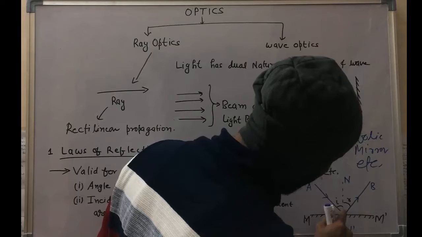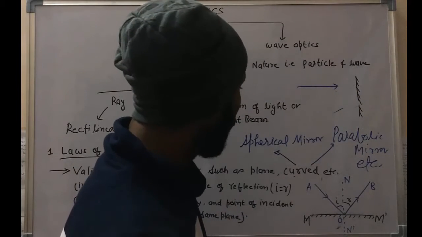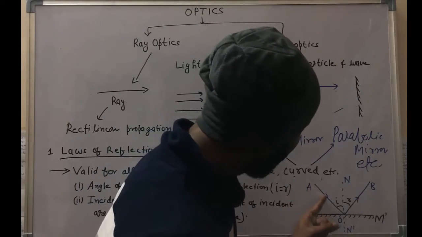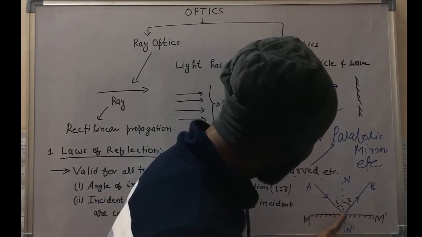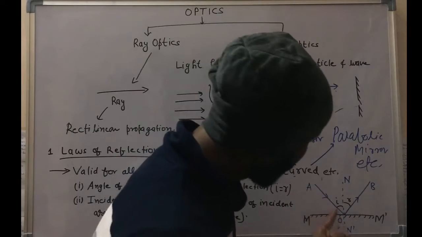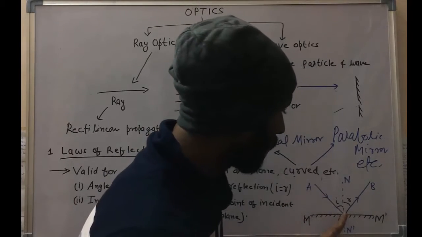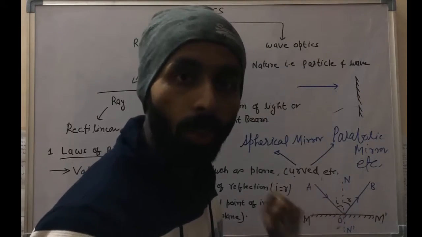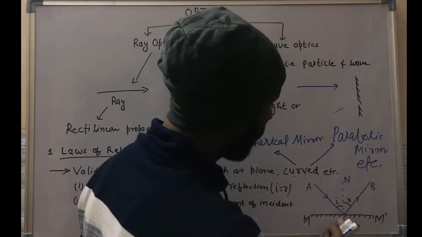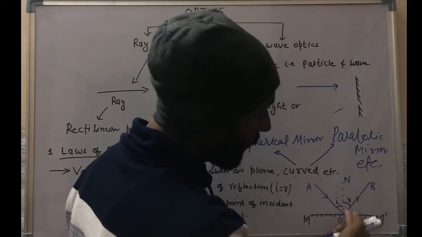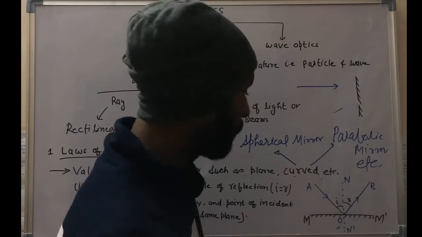That point is named O. A ray from one medium coming to the mirror and striking here, that particular point is known as O. I have named it here; you can name it B, C, D, whatever you want. It is up to you.